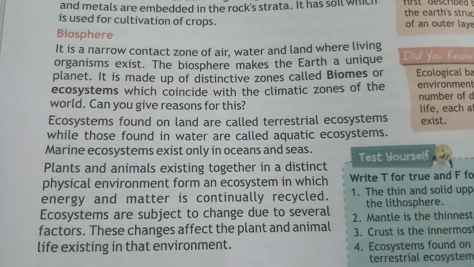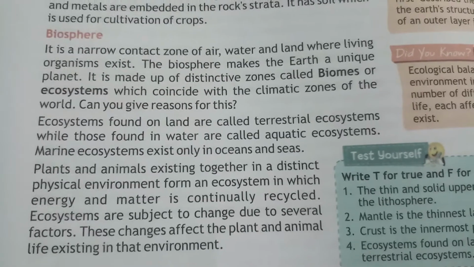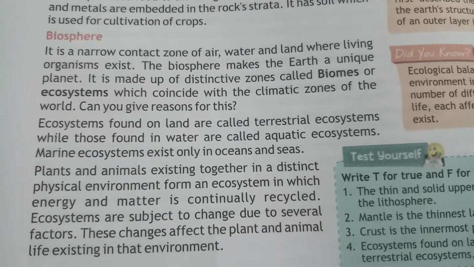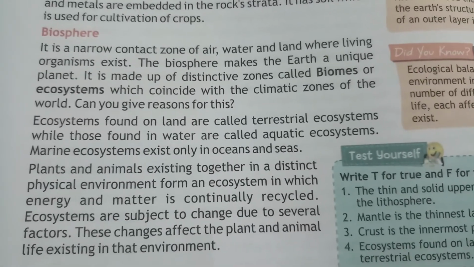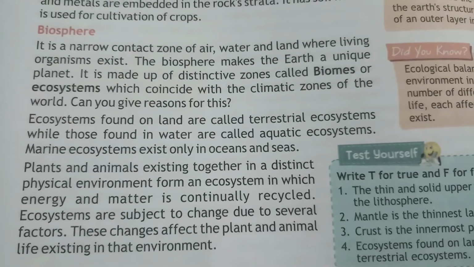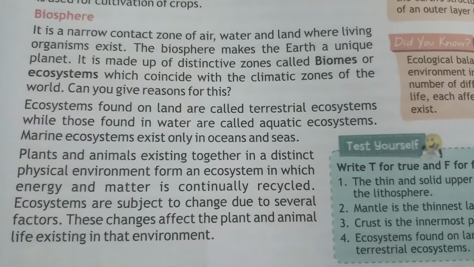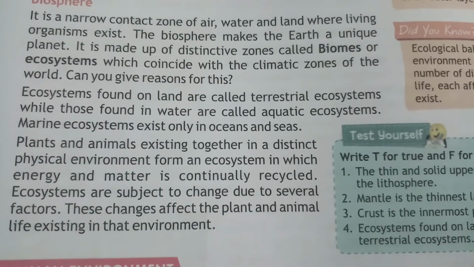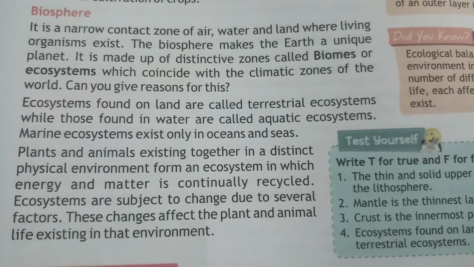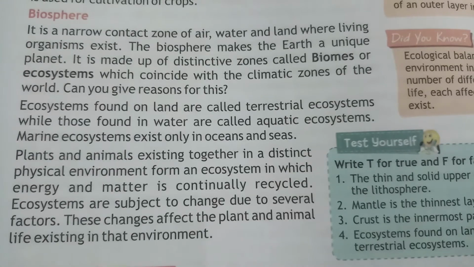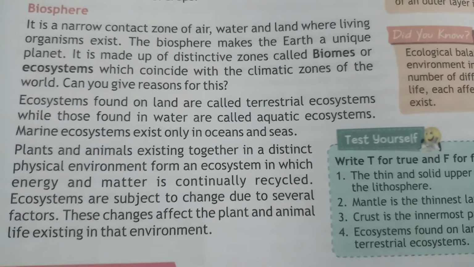The biosphere makes the earth a unique planet. It is made up of distinctive zones called biomes or ecosystems, which consist of the climate zones of the world. Can you give a reason for this? Ecosystems found on land are called terrestrial ecosystems, while those found in water are called aquatic ecosystems. Marine ecosystems exist only in oceans and seas.